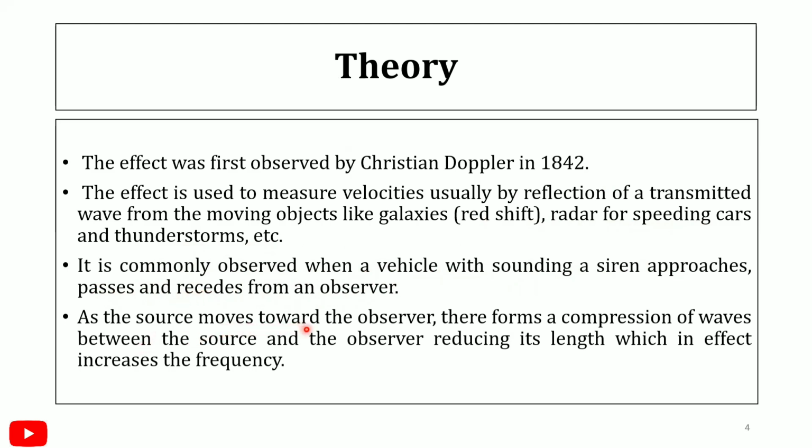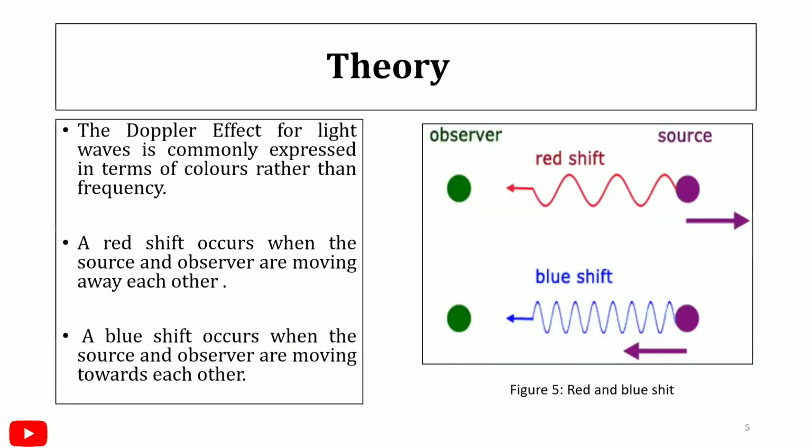As the source moves towards the observer, it forms a compression of waves between the source and the observer, reducing the wavelength, which in effect increases the frequency. The Doppler effect for light waves is commonly expressed in terms of colors rather than frequency. A red shift occurs when the source and observer are moving away from each other.